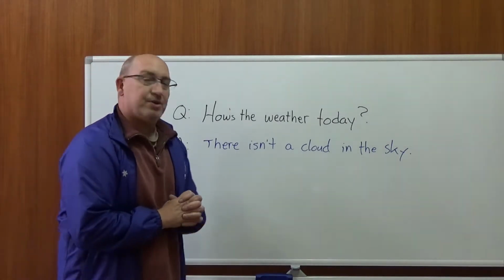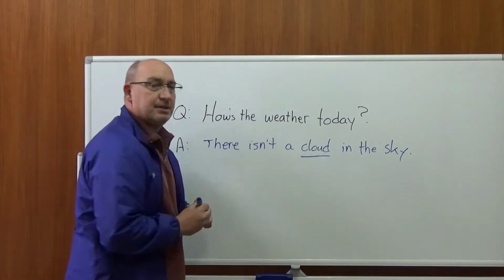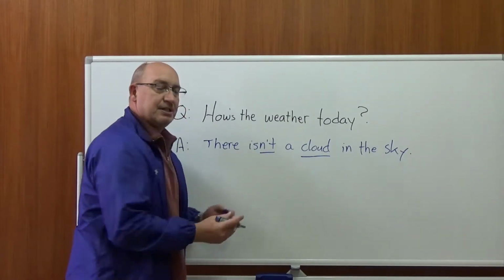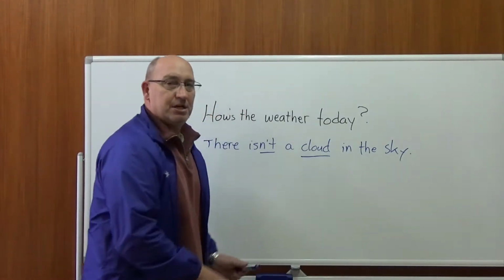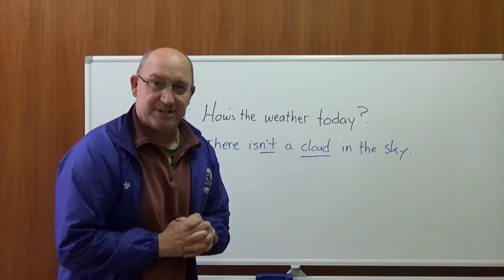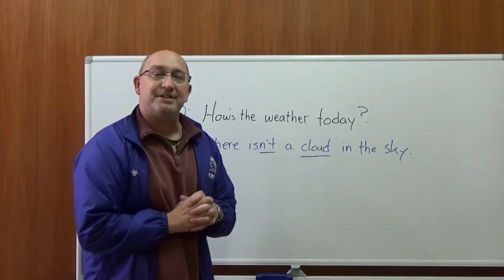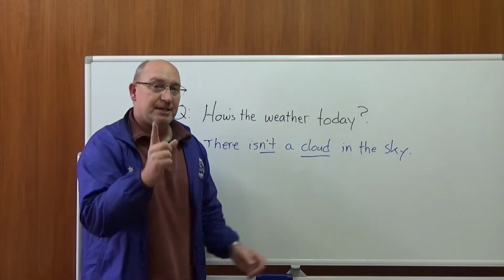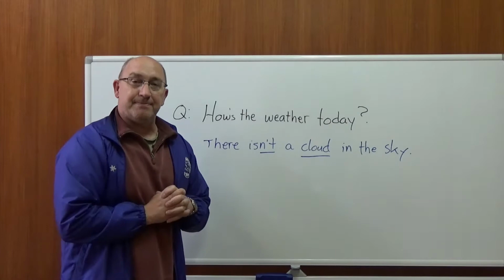Now, maybe you can understand this. Of course, if we're talking about a cloud, we're talking about kumo, but there isn't a cloud in the sky. So, it's just a very blue sky, right? No clouds. It'd be very, very good weather. There isn't a cloud in the sky. So let's practice this. I'll ask the question. Please use today's phrase. How's the weather today?